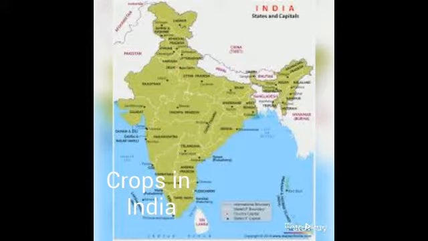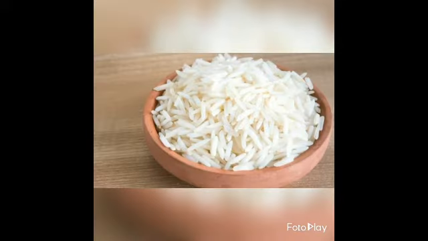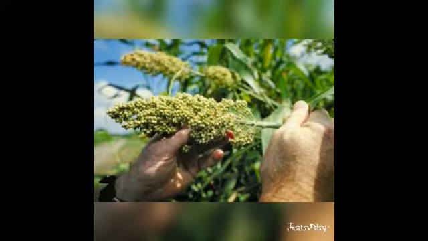Various crops are cultivated in India. The major crop in the north is wheat. The major crop in the south is rice. The major crop in the central region is jowar.